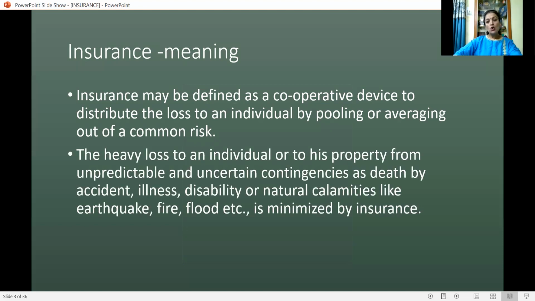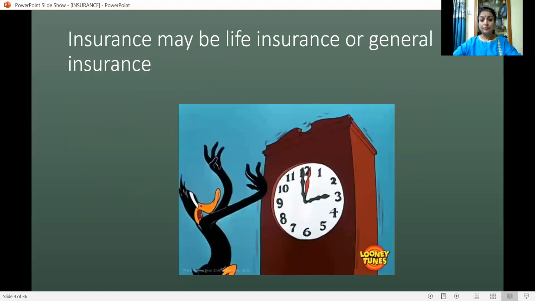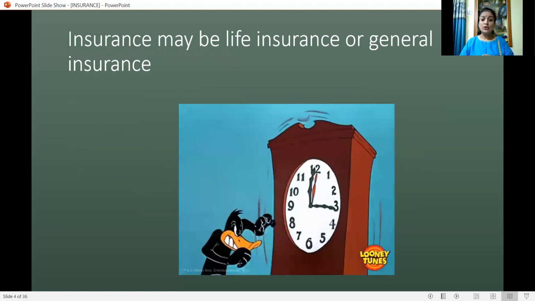The heavy loss to an individual or to his property from unpredictable and uncertain contingencies such as death by accident or illness, disability or natural calamities like earthquake, fire, flood, etc. is minimized by insurance.